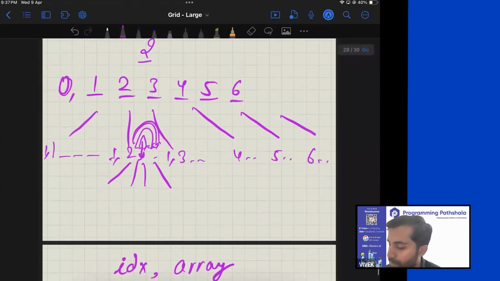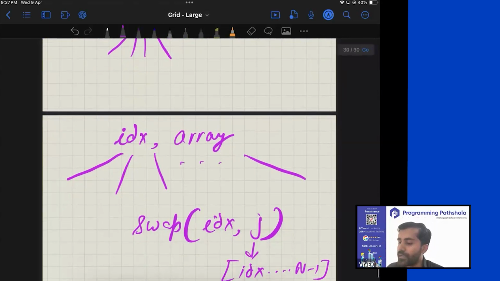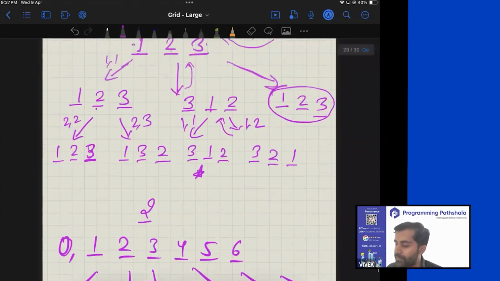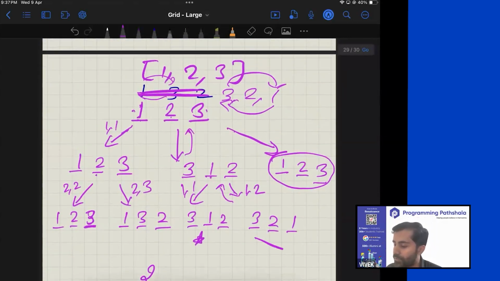Because I told you, when you come at position 1, then you want to swap this element with this element, or this element with what is there after it, or further after it, and so on. That's the idea. That's how you code. Now, in this case, like we have seen, even if we implement this approach, we are going to get wrong answers because if our array is being passed by reference, the array will be modified and that would lead to issues. Now, what is the solution to it?